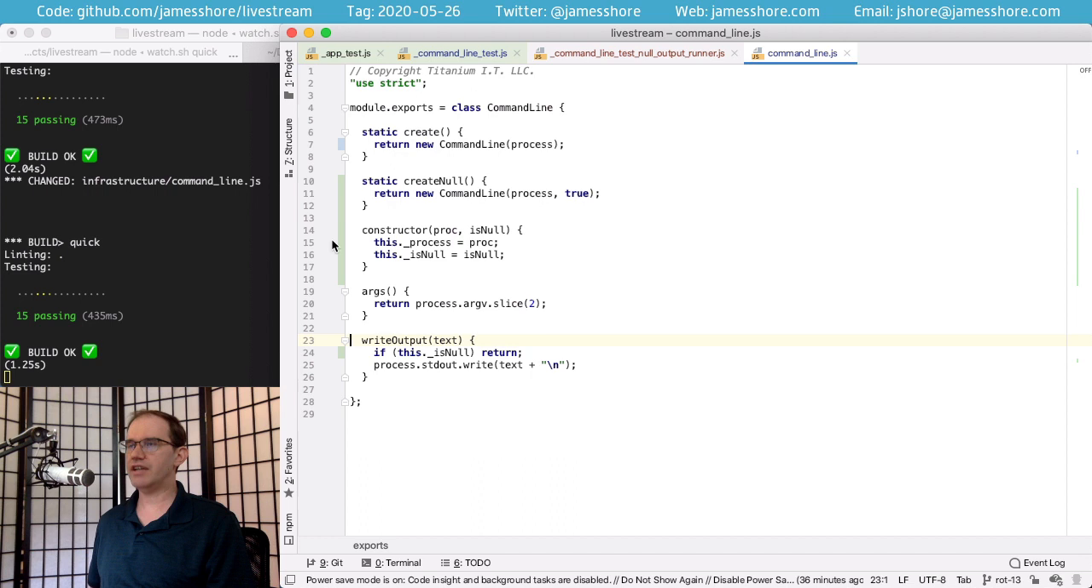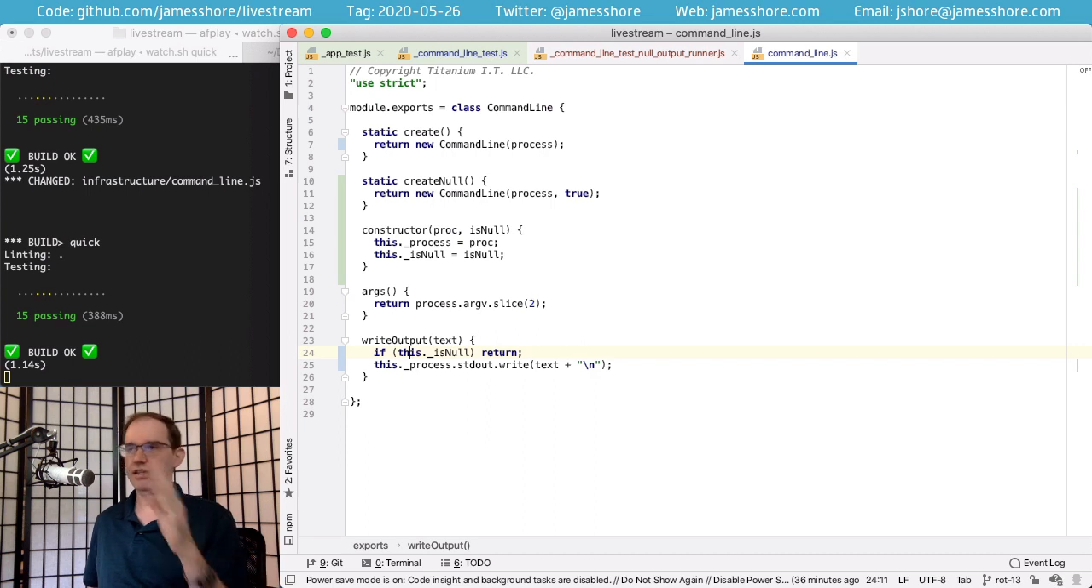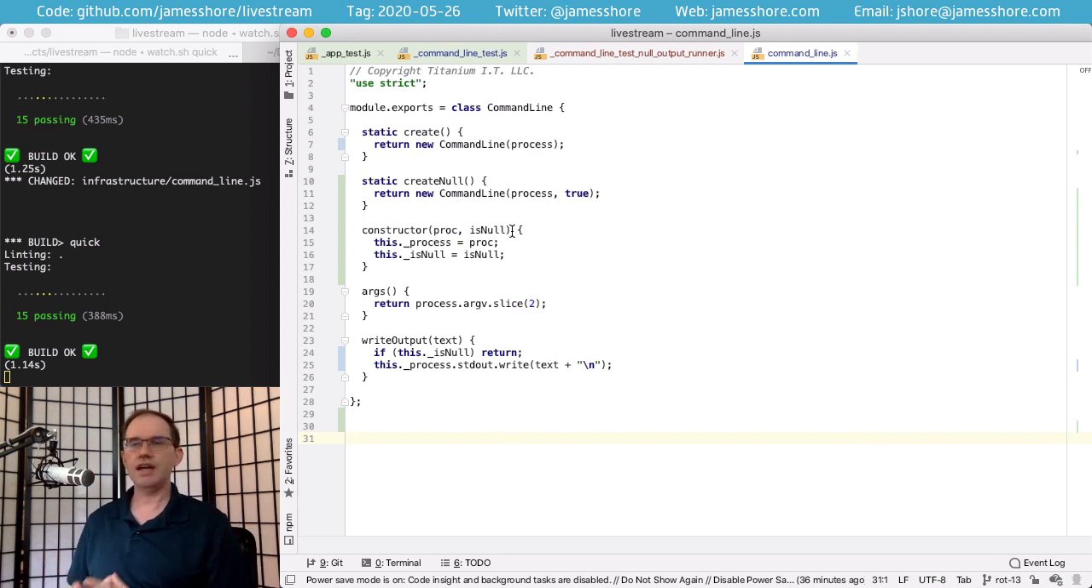So now that we've injected this process, we can use it down here in our write output. And that should still work. And it does. And this code's very thoroughly tested, so I trust that that works. Now that we have the ability to control which process is being used, we can make a null version of this process for the use of this create null. Again, it is not exposed outside of this class.